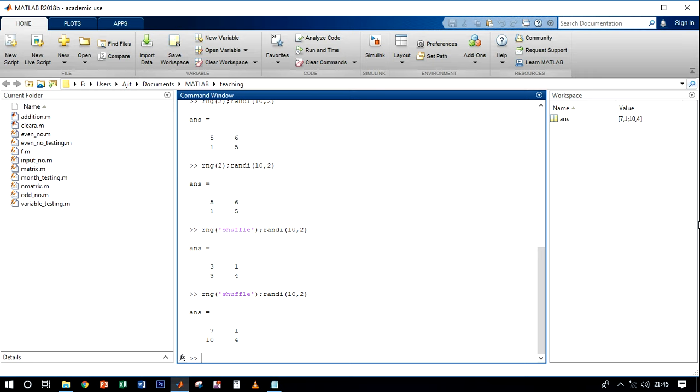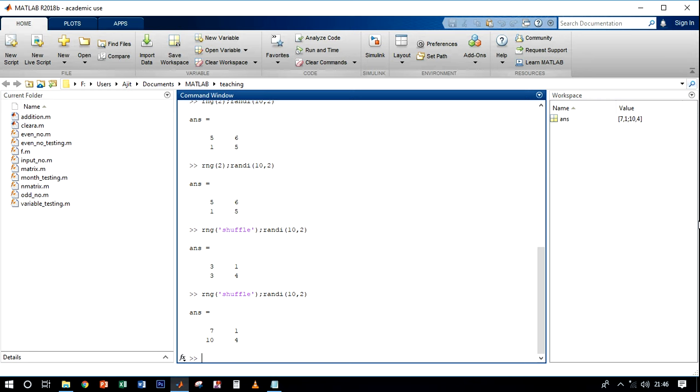The reason behind this is that shuffle will take your computer clock as an input argument. So whenever you type shuffle, it will take the clock time of your computer and give it to rng. So every second the value of the clock is changed, because your computer works on microseconds, and with a super fast computer then it works on nanoseconds. So rng always gets different input arguments, so it always gives different output. So this way you can always generate random numbers by using rng.